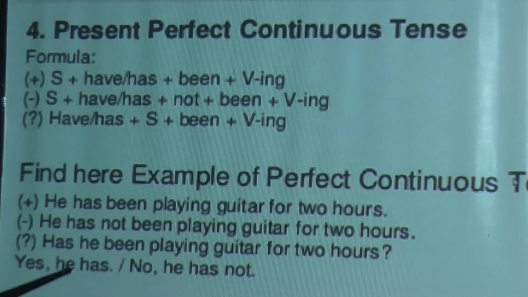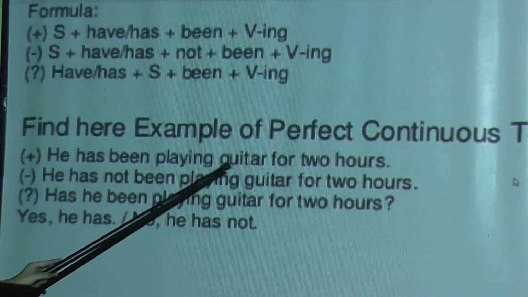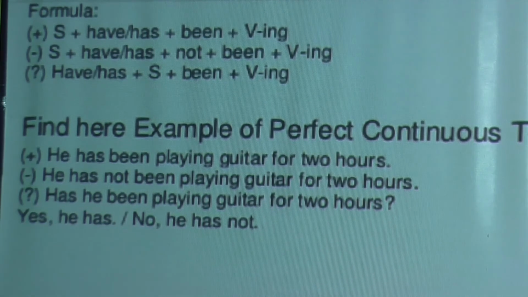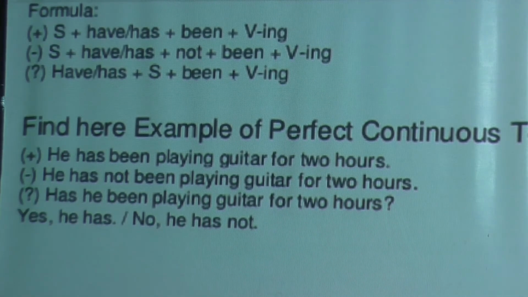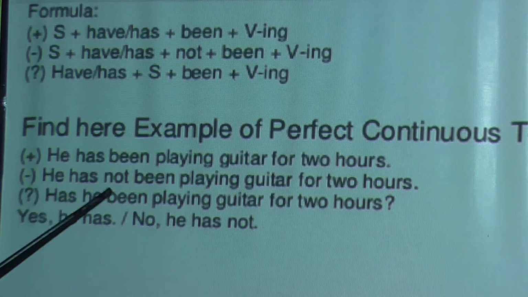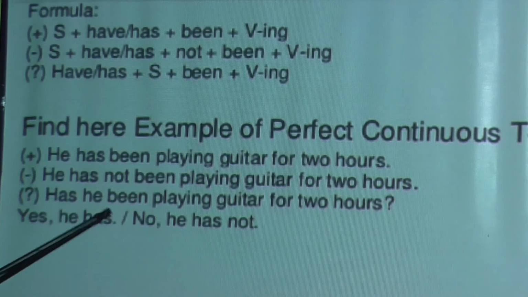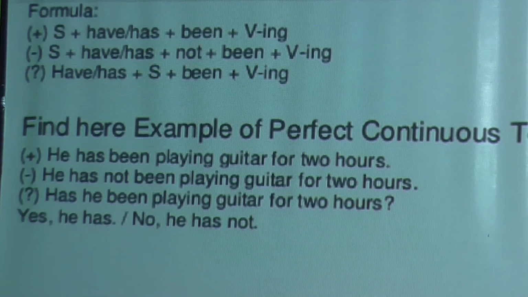Now here are some examples of the perfect continuous tenses. He has been playing guitar for 4 hours. That means for 4 hours he is playing the guitar. He has not been playing guitar for 4 hours. Now why not? Because it is written in the negative mode. Has he been playing guitar for 4 hours?